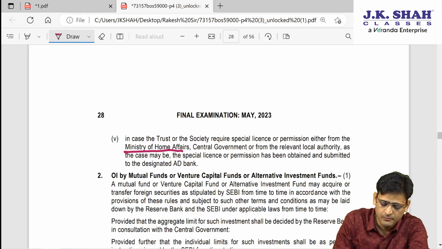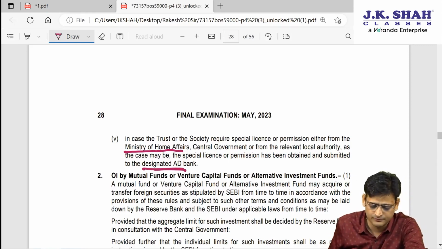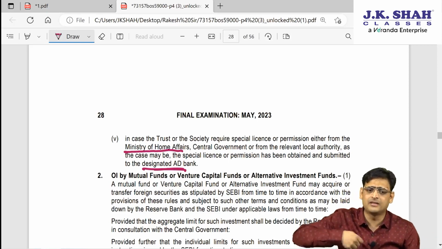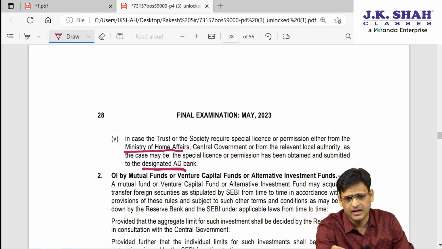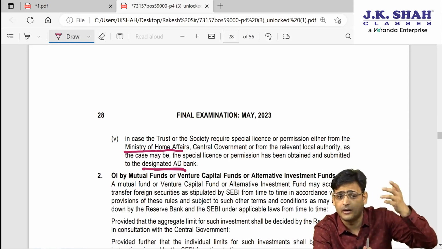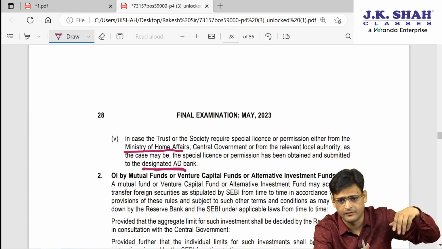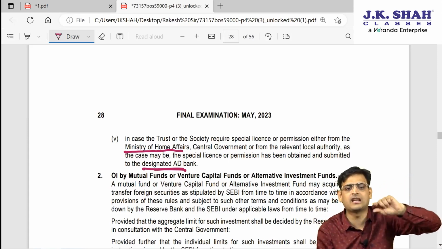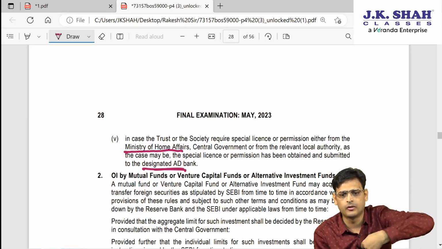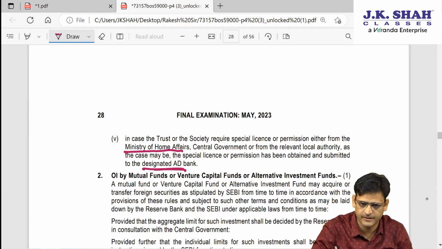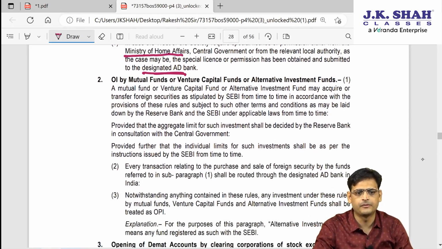So whenever you are giving an application to the AD category bank, along with that application you will also give the special license given by the MHA. So when I am giving an application to the AD category bank, along with that application, if some special permission is taken by me from MHA, Ministry of Home Affairs, that approval letter I will attach along with the statement which we submit. Clear? Shall we proceed? Next point.